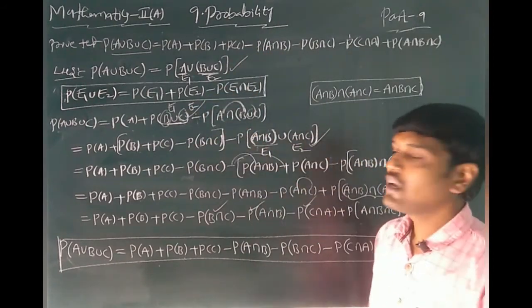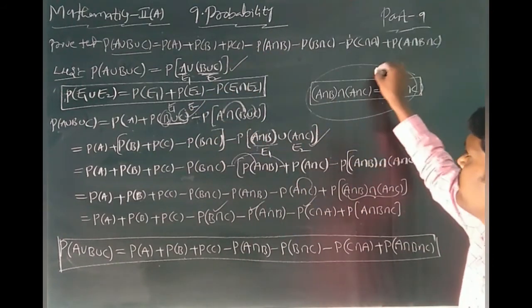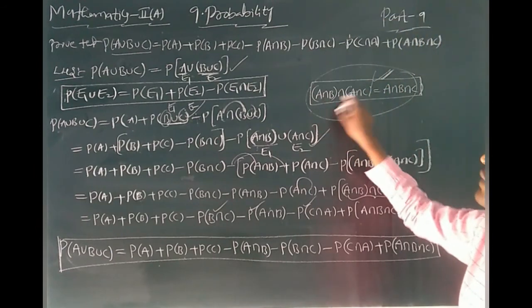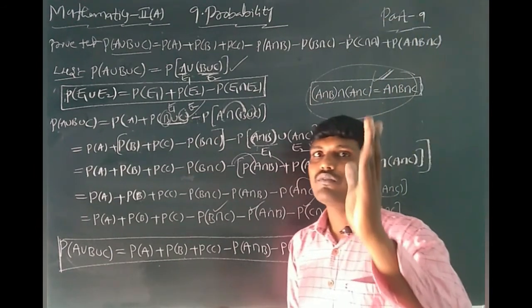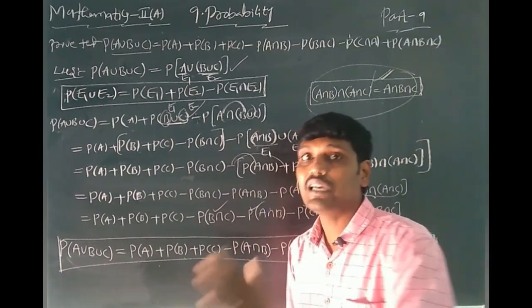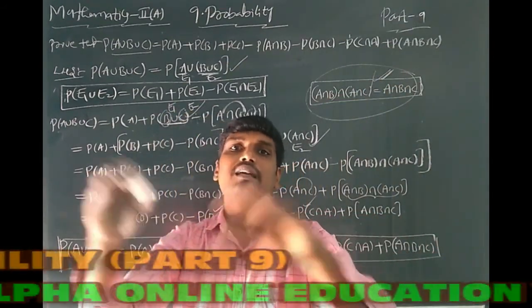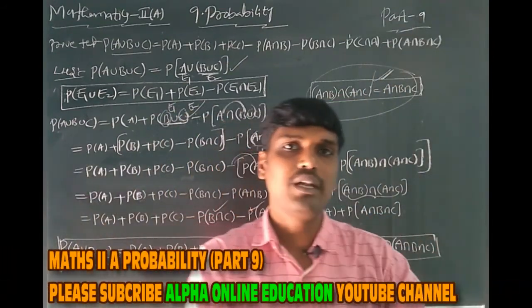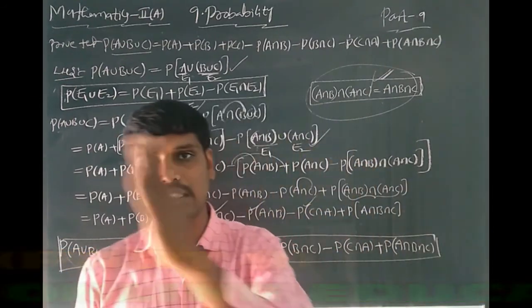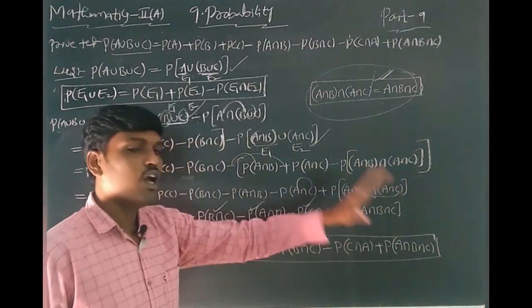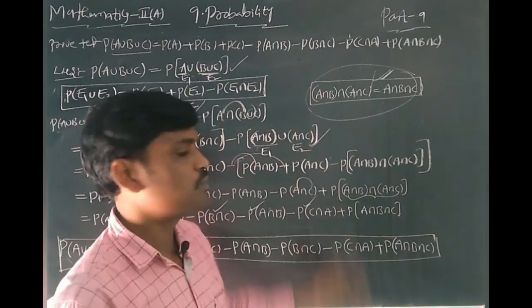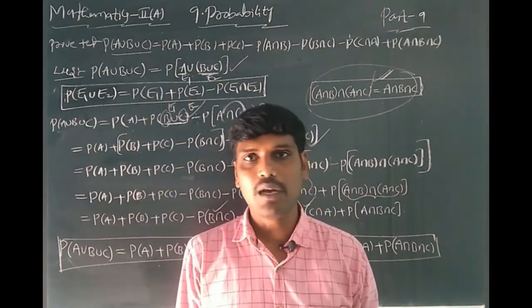This is very important. This means the combination of A and B and A and C, both are equal to the combination of all terms, nothing but A intersection B intersection C. Write down here, you can easily solve this problem by using the addition theorem on probability.